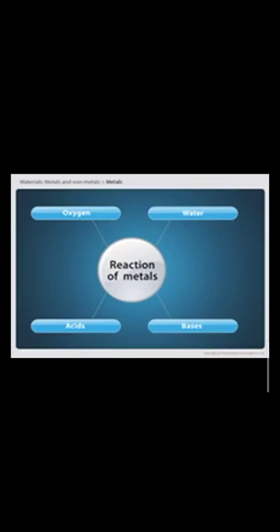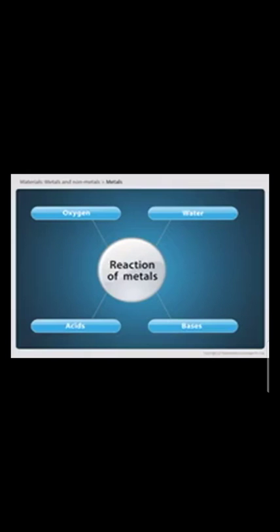We are studying the chapter Metal and Non-Metal. We have studied the physical properties of metal and non-metal, and now we are studying the chemical properties of metal and non-metal. We have studied the reaction of metal with oxygen and water. Now we study the reaction of metal with acid and base.